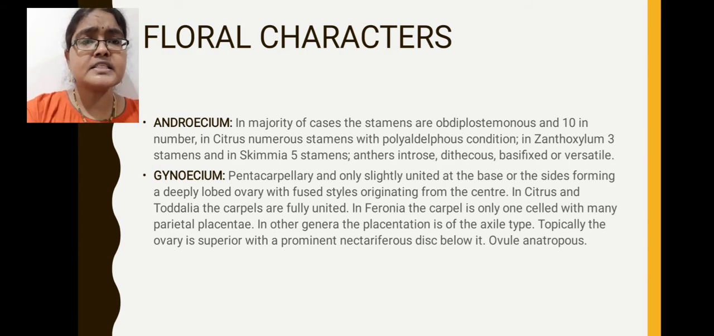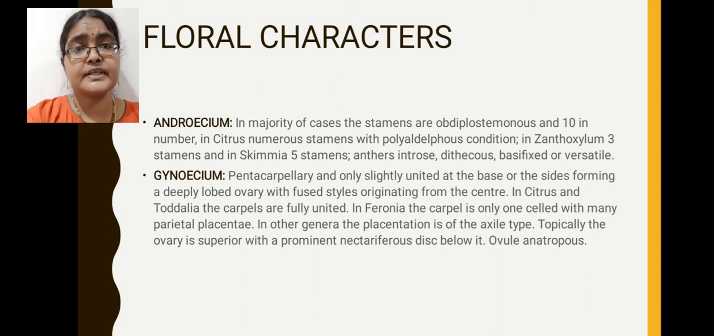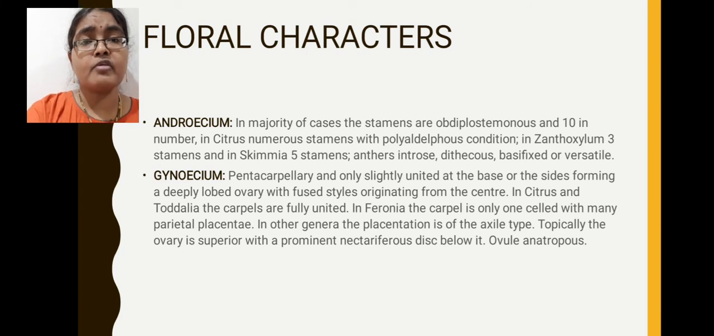In citrus species, if you observe, numerous stamens are present. Those are present in polyadelphous condition. The presence of numerous stamens is a characteristic feature of citrus species. Numerous means more in number, uncountable. These are arranged in the form of polyadelphous condition. Polyadelphous condition means these numerous stamens form several bundles. That arrangement of several bundles is called polyadelphous condition. In Xanthoxylum species only 3 stamens are present, and in Schimmia species only 5 stamens are present.